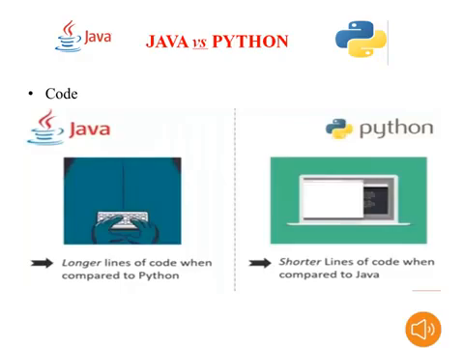But in Java definitely we will write some extra lines for extra features. Coming to Python, shorter lines of code when compared to Java. So as a programmer, in this code situation, I will vote for Python.